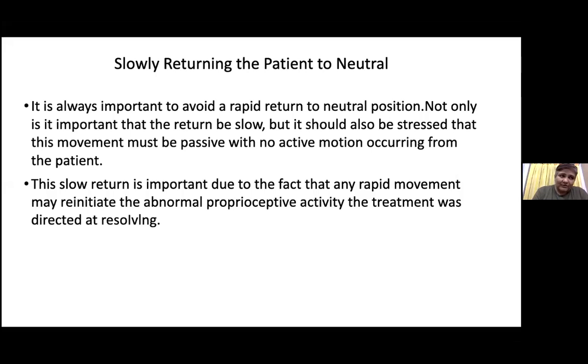That is active contraction in that particular area, and that active contraction will again lead to muscle spindle contraction, and again the muscle is going to be in spasm, in the same vicious circle. Okay, so that is why it is most important for the therapist to bring the patient back to the neutral position. Okay,